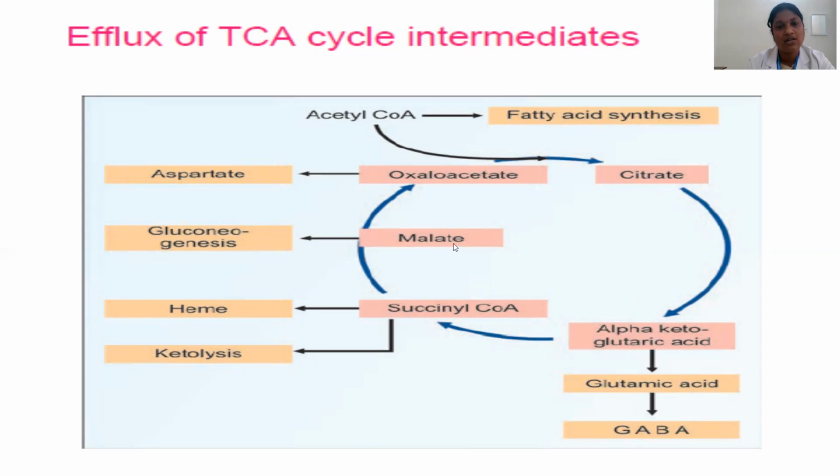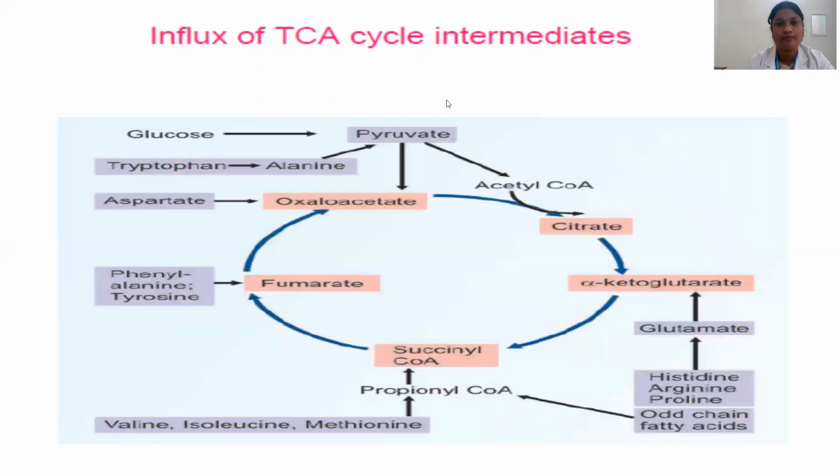So this malate is being depleted from the TCA cycle for gluconeogenesis to happen whenever the cell is in need. And this malate, when converted to oxaloacetate, again this oxaloacetate can get converted into the amino acid aspartate. And acetyl coenzyme A, the starting product, can go into the fatty acid synthesis cycle, and thereby the TCA cycle cannot happen. This is how efflux of TCA cycle intermediates happens.